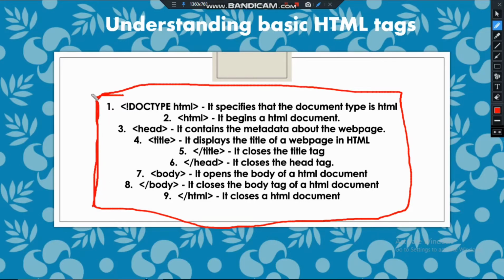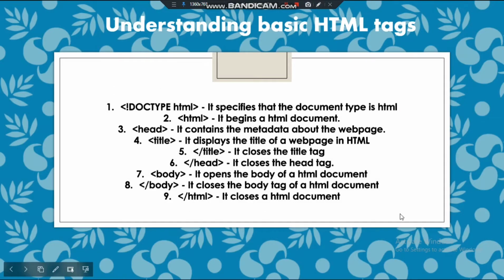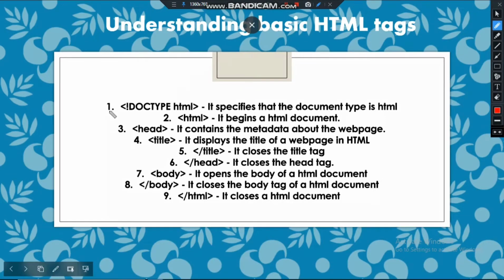Okay, without these tags the website will be meaningless, and there will be nothing in that website. Without these tags, it is not possible to create a website. So you must learn this properly, otherwise you will not understand HTML, meaning whatever video I will create afterwards, you will not understand if you don't understand this properly.